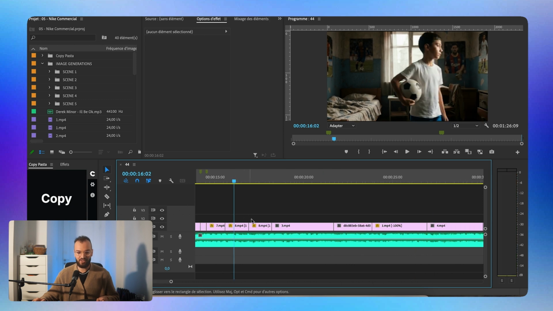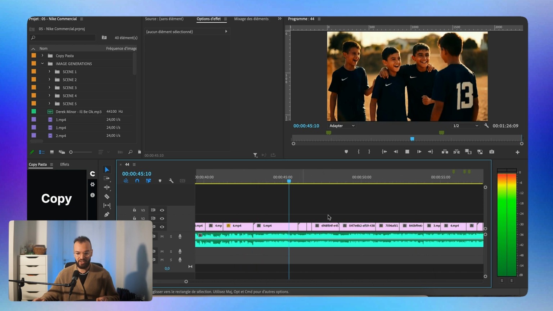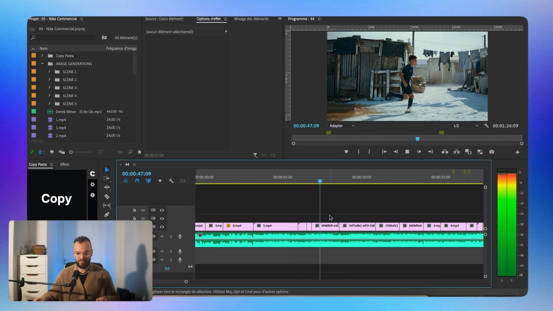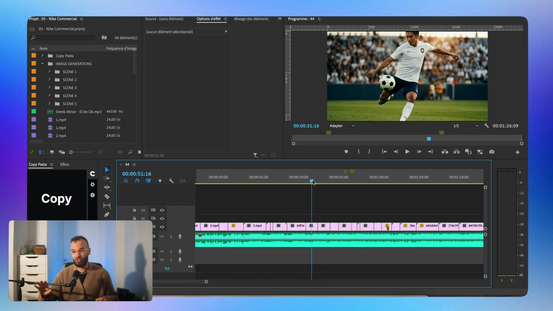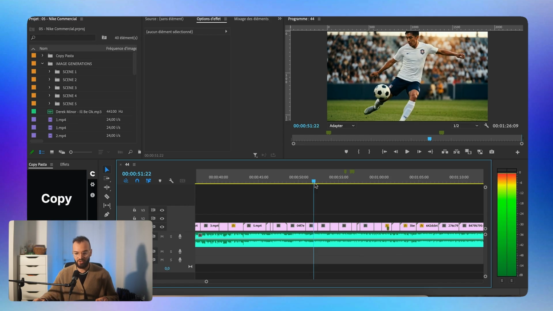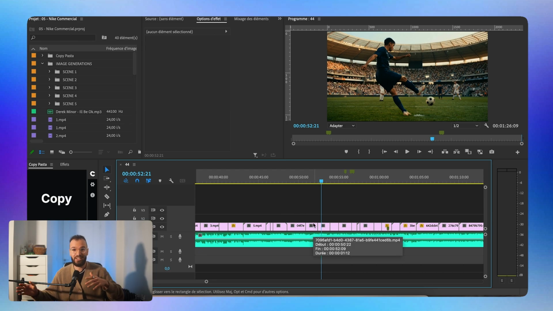And I did this technique a lot. I did it again here. See? And I did a bit of jump cut here also, which is for me the best transition of the whole video. Here also you kind of have a transition which is more like a video transition. So at the moment where he shoots the ball, there is a transition to another video where he also shoots the ball, but it's also a storytelling transition because he is a bit older. So it kind of acts as a storytelling tool also.